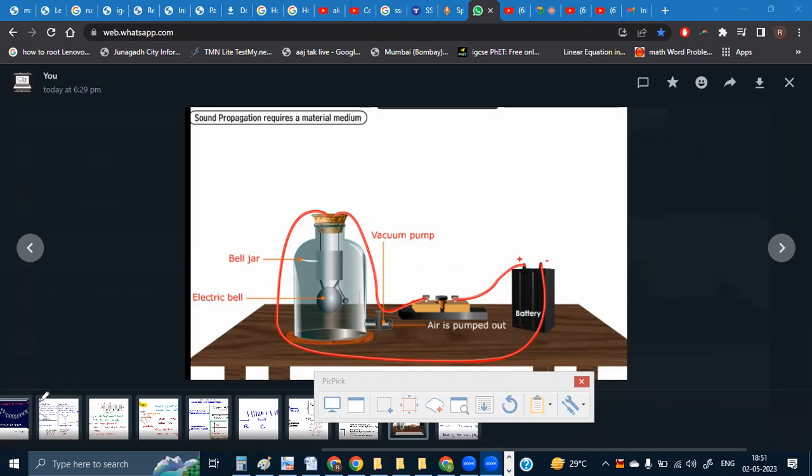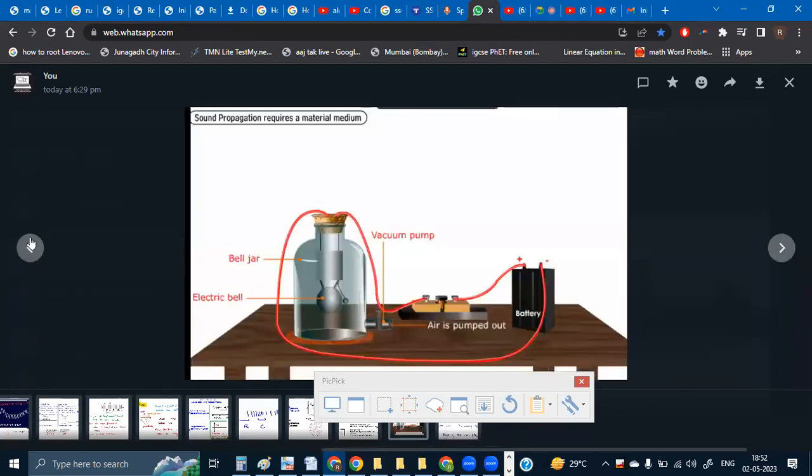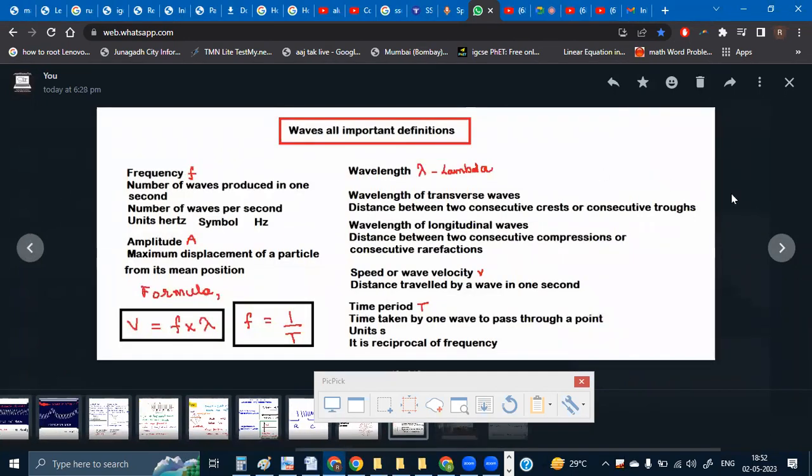Light is a simple example. You can see from the sun to the earth, there is vacuum in between. Nothing is present, but still light is able to reach us. So electromagnetic waves do not require a material medium. This part we will see later. Characteristics of sound waves, we will come back to this.